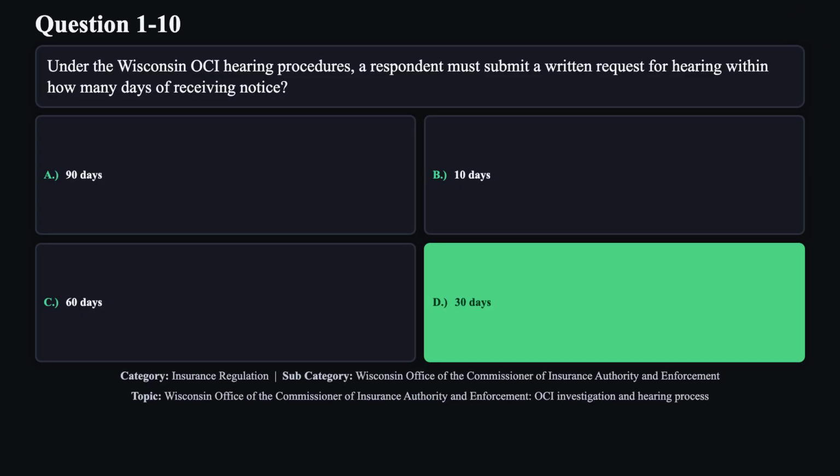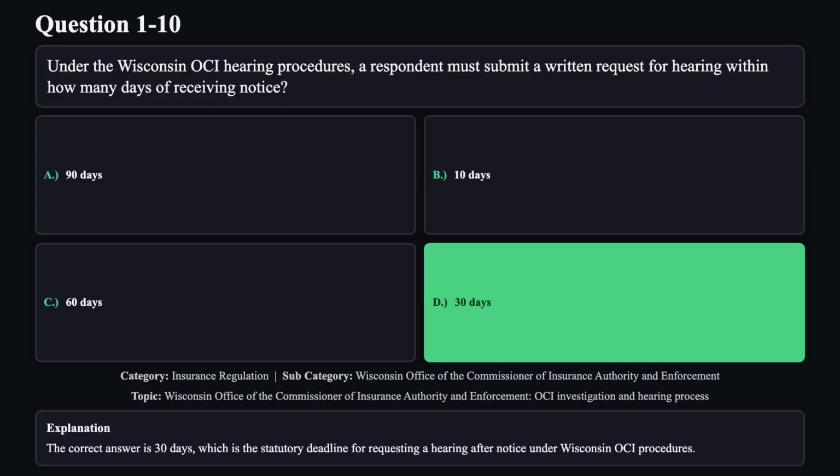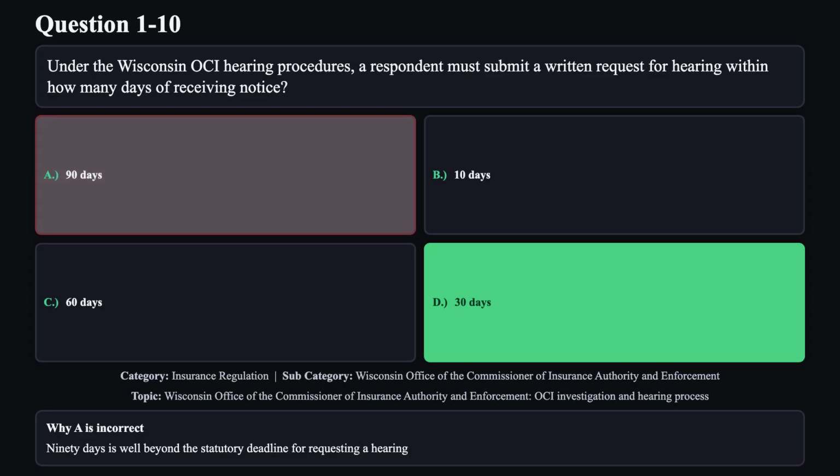The correct answer is D. The correct answer is 30 days, which is the statutory deadline for requesting a hearing after notice under Wisconsin OCI procedures. Reason A is not correct. 90 days is well beyond the statutory deadline for requesting a hearing.